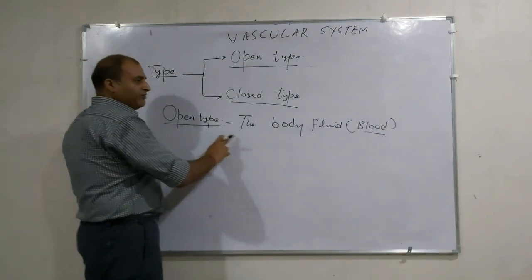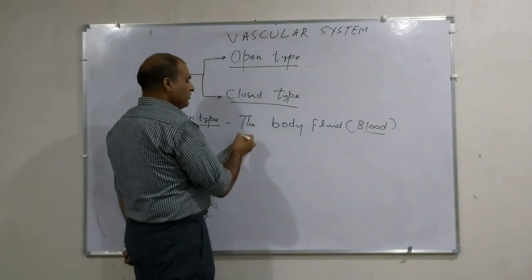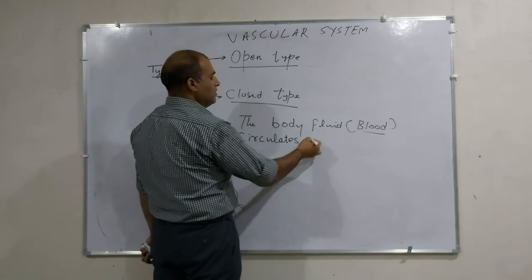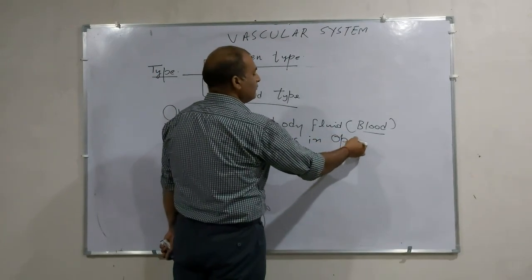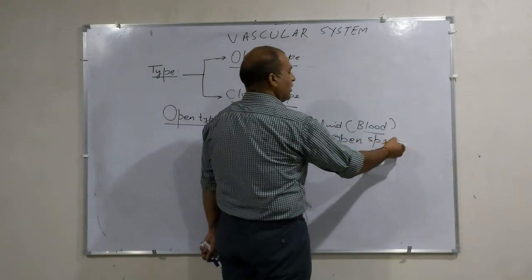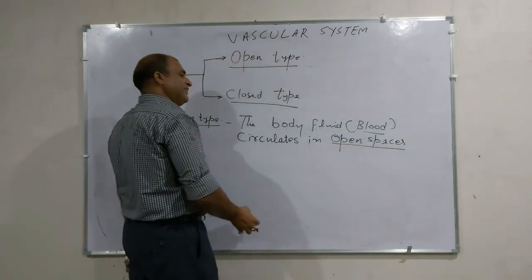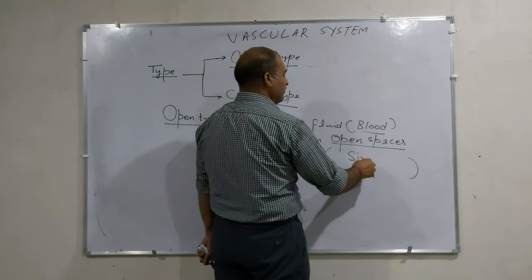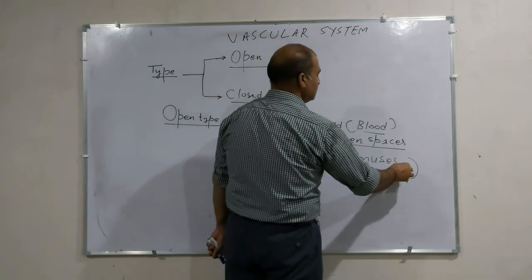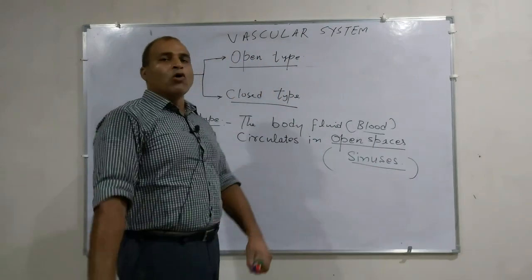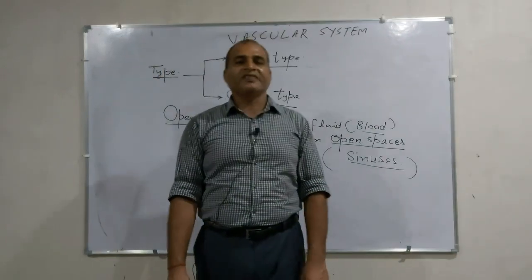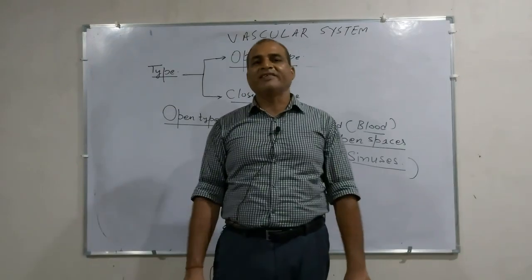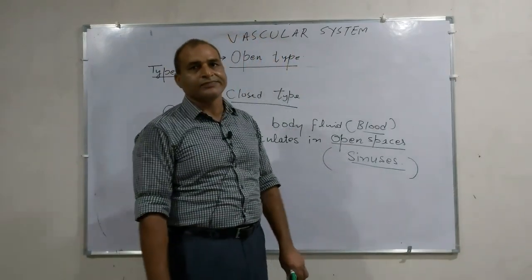In the open type of circulatory system, the body fluid, blood, circulates in open spaces, often called sinuses. These are the open spaces in which the blood is circulating. It is not running in closed vessels like arteries and veins.